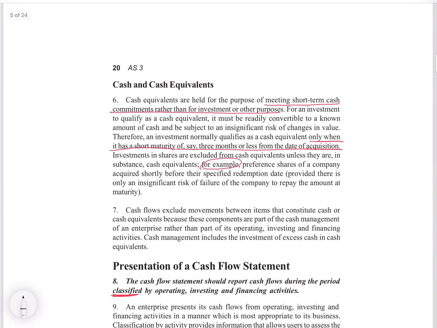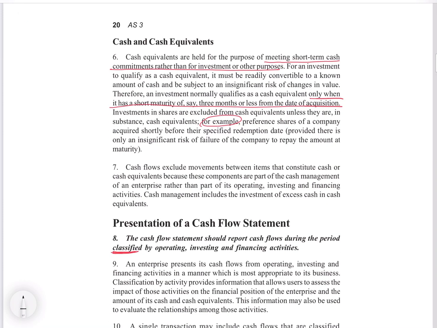So cash and cash equivalents, as I spoke right now, means short term cash commitments rather than investments or other purposes. Though we say short term investments, it's not really an investment; you just don't want hard cash in hand, so you have invested, and whenever you want you can immediately sell it and get the money. So they are highly liquid investments.